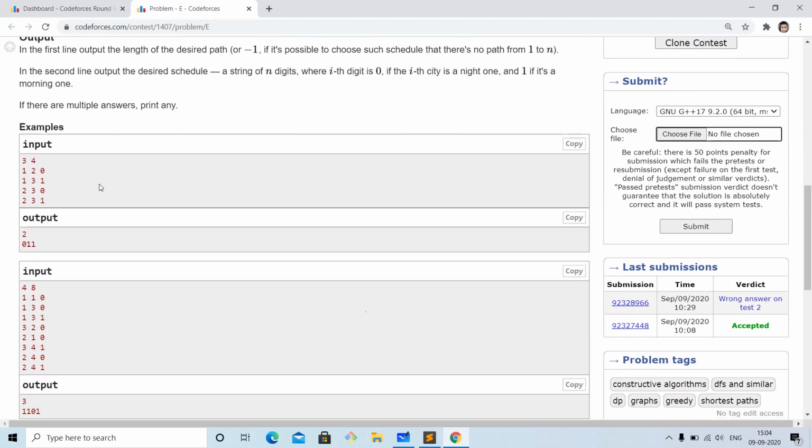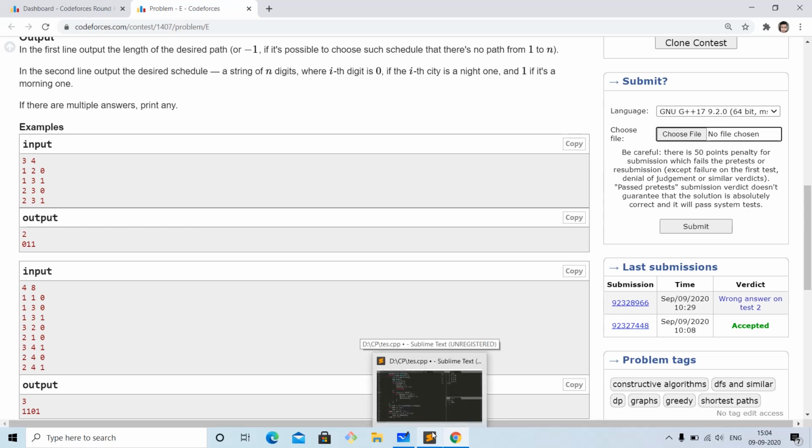Let us take the first example. Here we are given three cities and four roads. One and two are connected by a road of type 0. One and three are connected by type 1. Two and three are connected by 0, and two and three are also connected by 1. Let me try to explain what they have asked through this example.